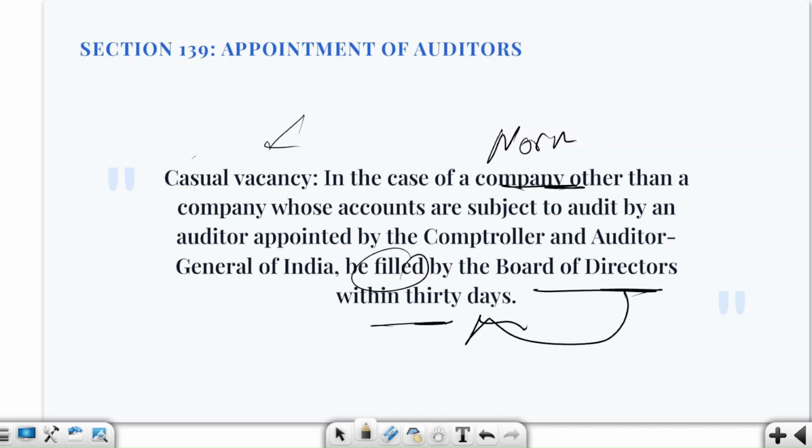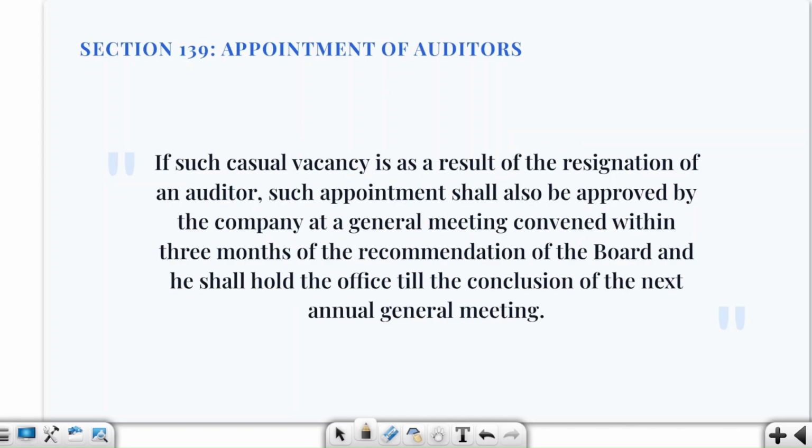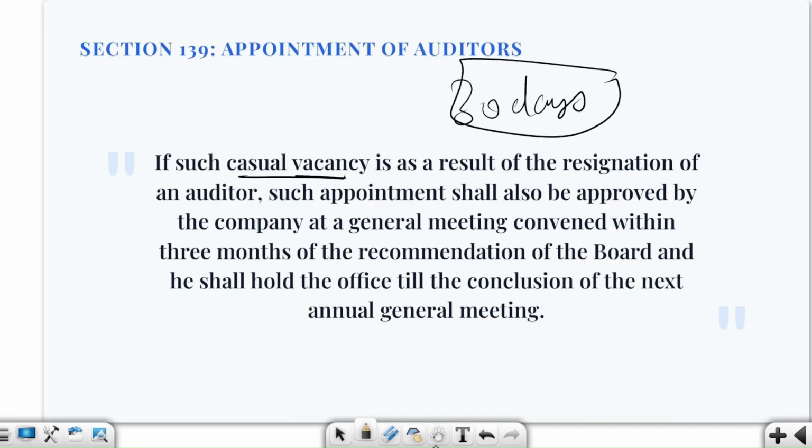What? The casual vacancy. Okay, an organization XYZ Limited, and it has already an auditor. Now the auditor's term has not normally ended, but he has suddenly resigned and the position has become vacant. So here we are simply saying that, okay, the auditor has resigned, so there is a casual vacancy. So basically the chair was occupied, but now suddenly this chair is empty. Fine, so this is a casual vacancy. Here we are saying that, okay, for a normal company, if there is a casual vacancy, then the board will fill the casual vacancy within 30 days. Okay, within how many days? 30 days of this casual vacancy.